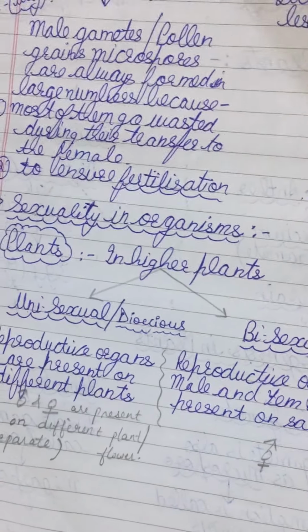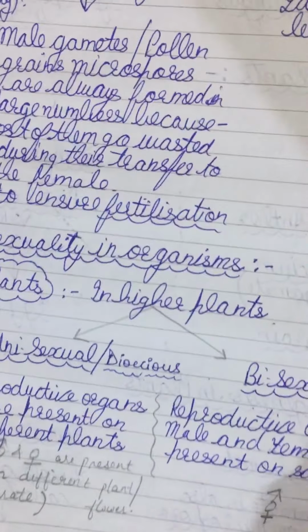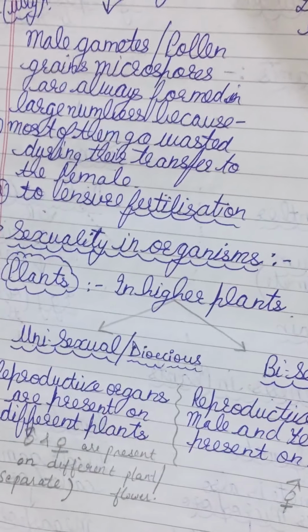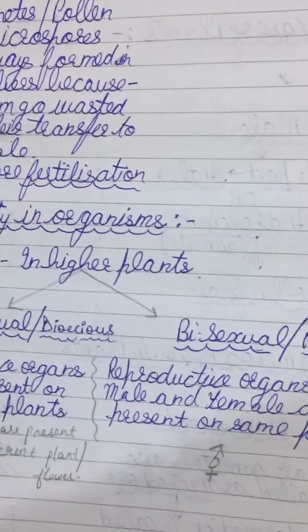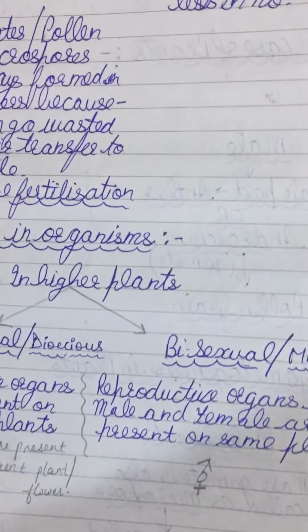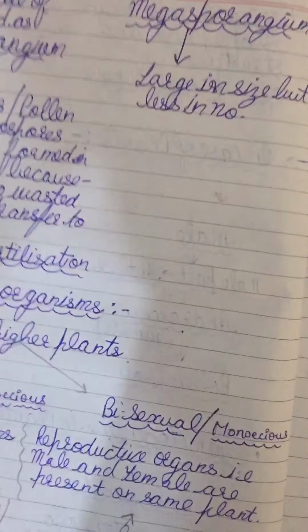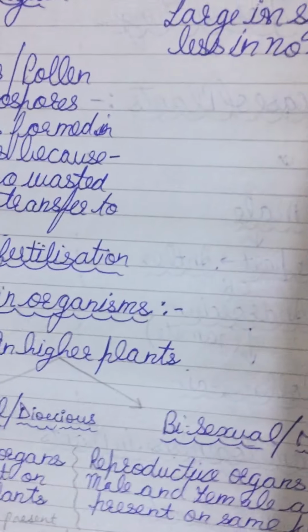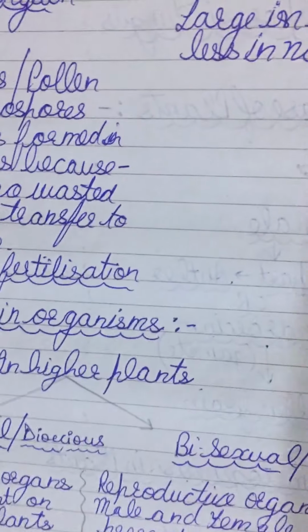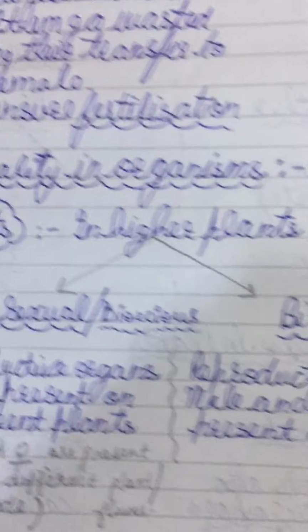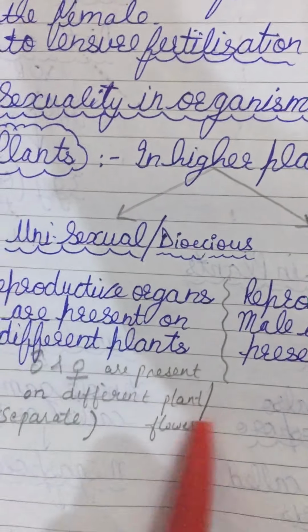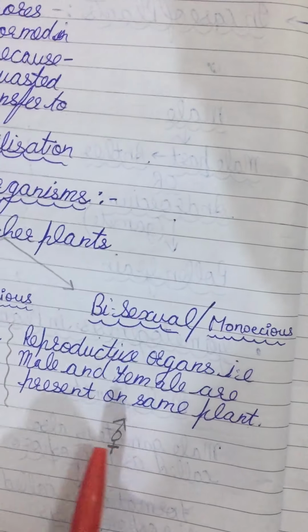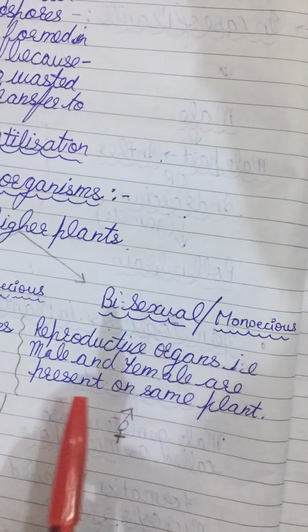Let us now talk about sexuality in organisms. In plants, or in higher plants, there are two different terms. One is unisexual or dioecious, and the other is bisexual or monoecious. Unisexual plants are those plants which have male and female sex organs present on different plants. That means male and female flowers are different. They are dioecious basically. And on the other hand, bisexual plants are those which are monoecious.